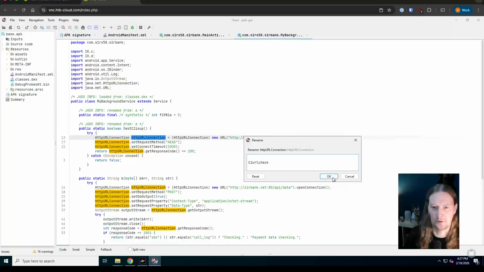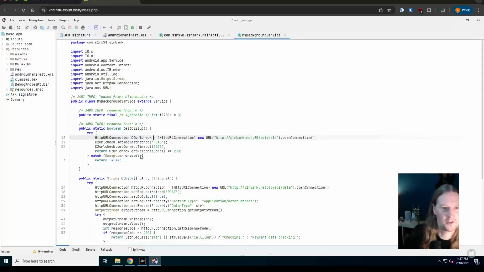I just call it C2 URL check. I don't know if that variable will be used anywhere else. It's probably just contained within this. But this renaming of functions, when you decompile things, if you can figure out what's going on, you can give it a name that you understand, and then where that gets referred to elsewhere can help you tell the story of what's happening. So that's the first method that is there.